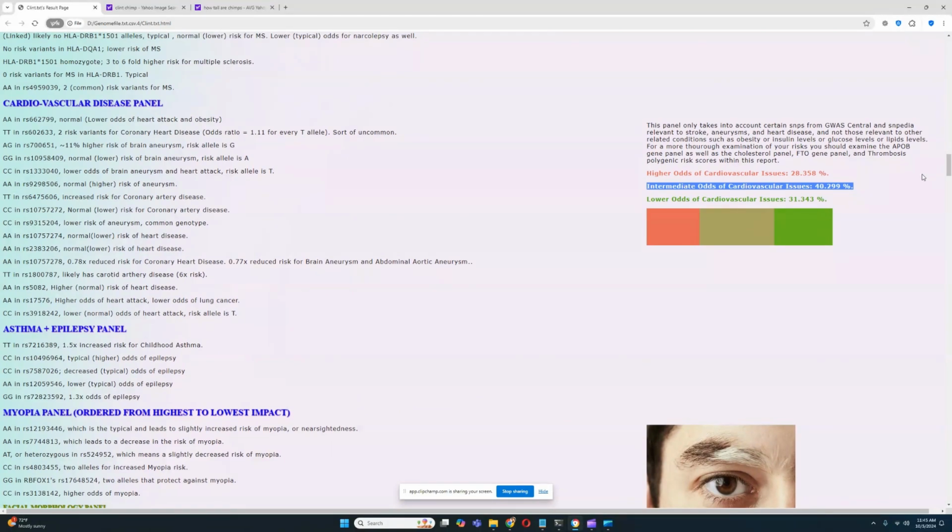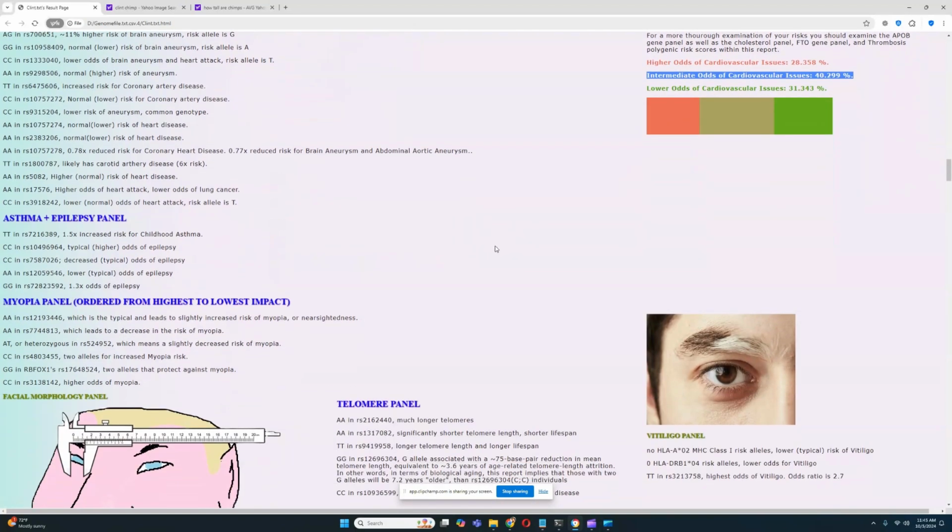So I think based on the results of the cardiovascular issues panel here, which is pretty much average, we can assume that the homocysteine panel is going to look pretty good. So the homocysteine panel is probably the reason why he is scoring so low for the risk of cardiovascular issues. Most likely it's because of the really low level of plasma homocysteine that is predicted for him.